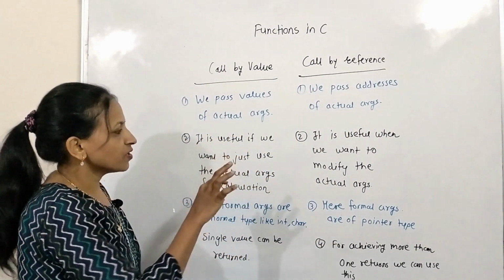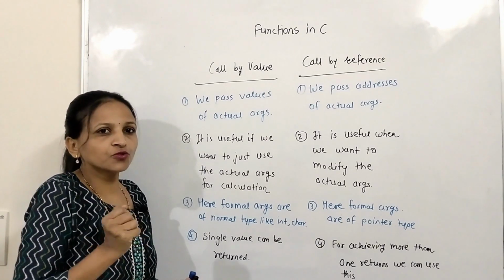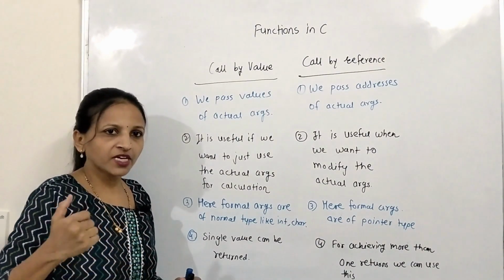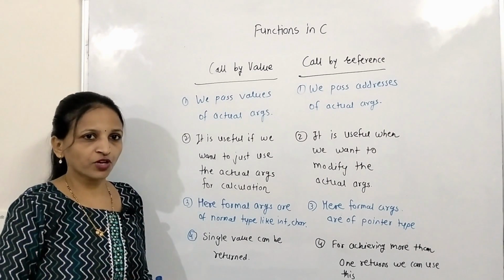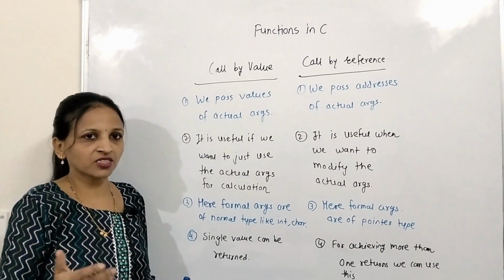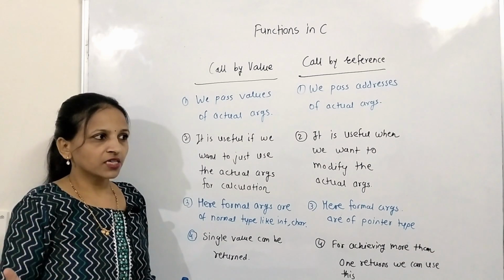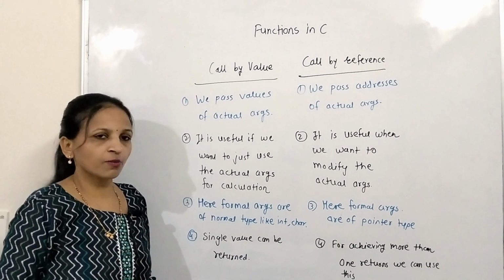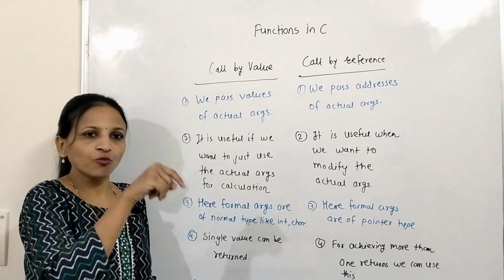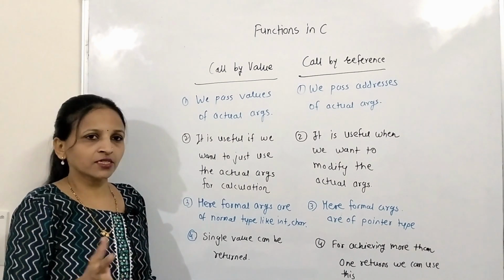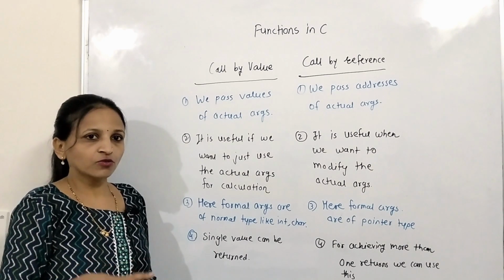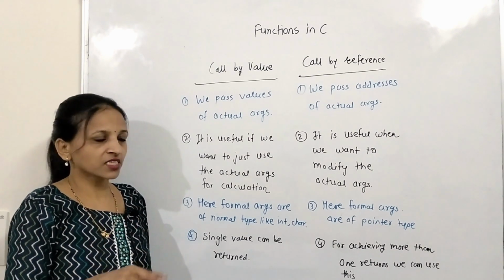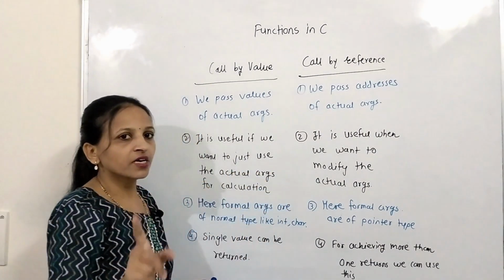In this case, whenever we want to use only the values of the actual arguments for a computation, like the addition of two numbers or an area calculation, we can use call by value. But if we want to modify the actual arguments, like in a swapping program, where we want to exchange the values of the actual arguments, then we can only use call by reference.